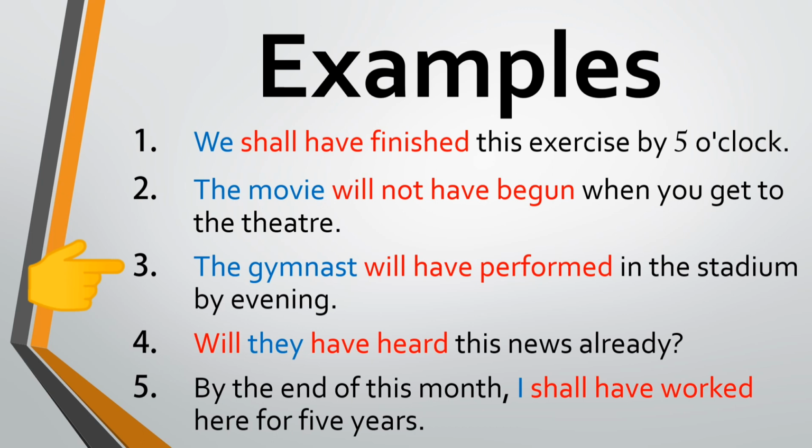The gymnast will have performed in the stadium by evening. The gymnast is third person subject, so will have is used. Will they have heard this news already? They is third person subject, so will have is used, and since this is an interrogative sentence, will is used before the subject they. By the end of this month, I shall have worked here for 5 years. I is first person, so shall have is used, and by the end of this month indicates the future time of completion.